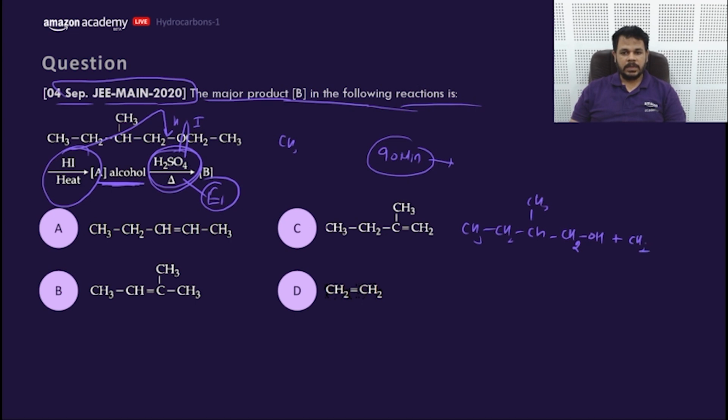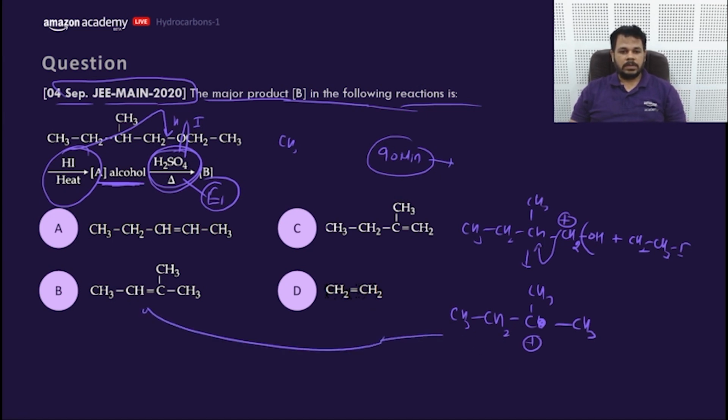Now you will form the carbocation here, that will shift to this position by hydride shift, so that a more stable carbocation can form. CH3CH2, C positive, CH3, and this CH3. Now elimination will lead to what? This product. Getting? So this is it, guys.